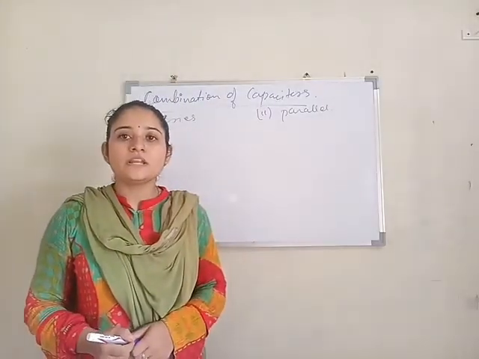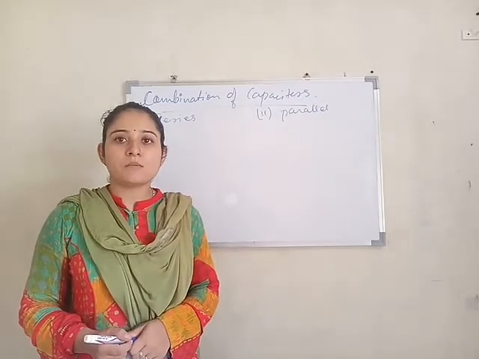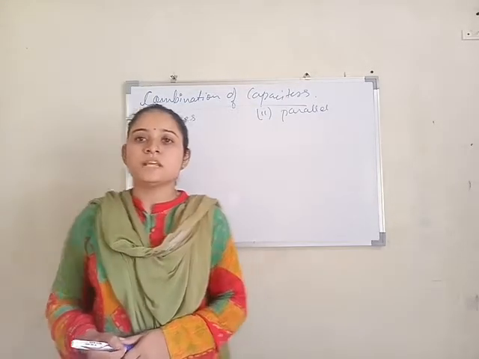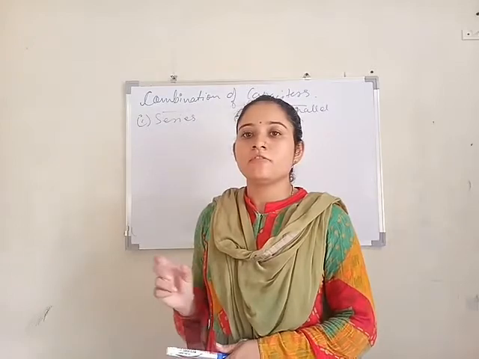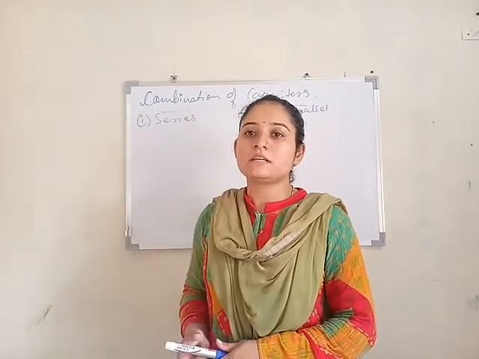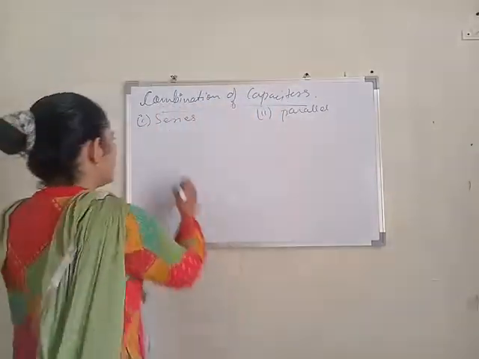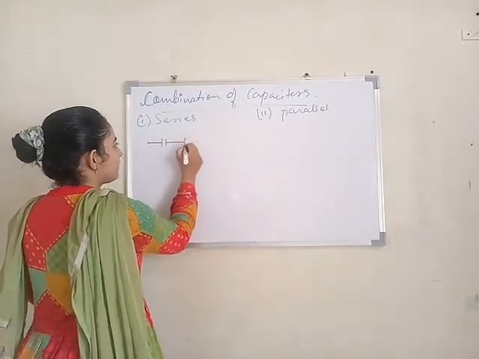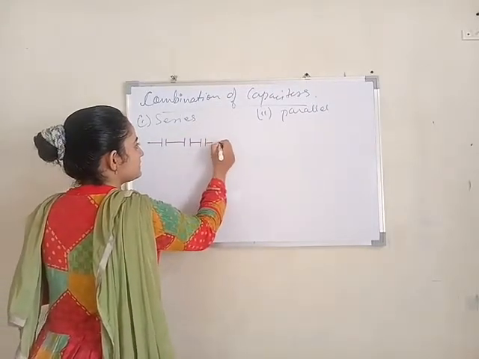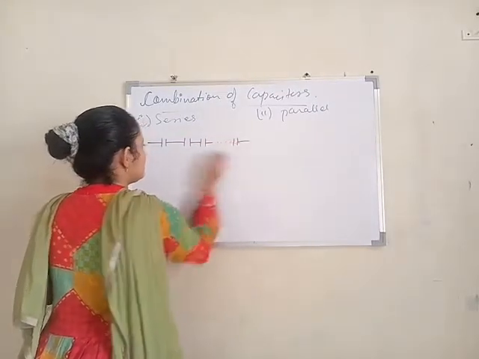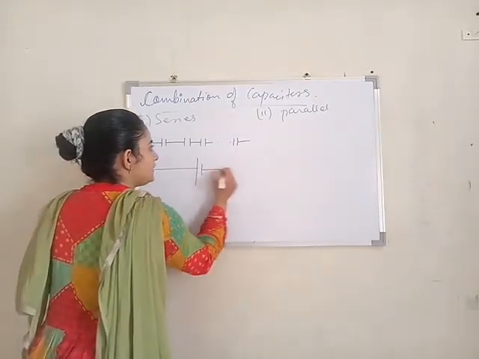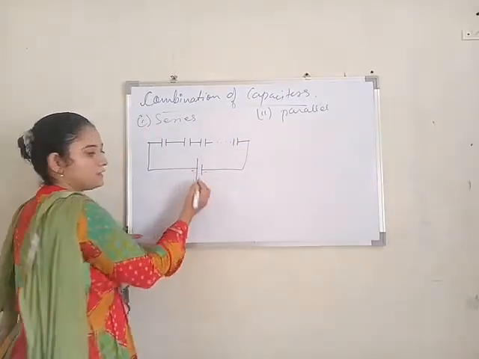Now combination of capacitors, that is series combination and parallel combination. In series combination we will connect n number of capacitors in series, giving voltage V, the positive and negative of the battery.